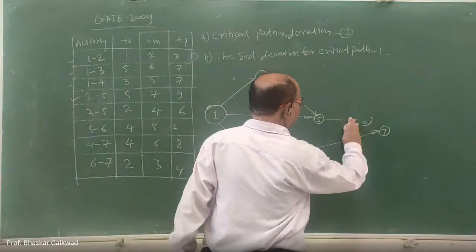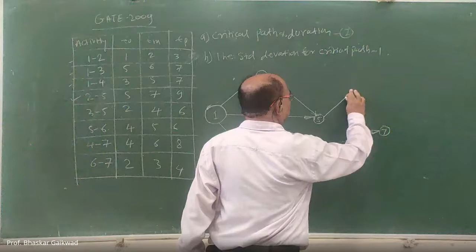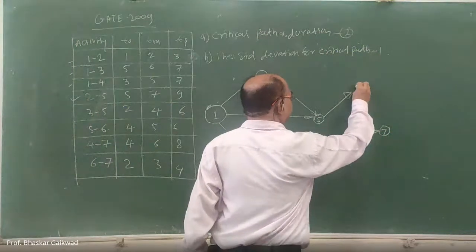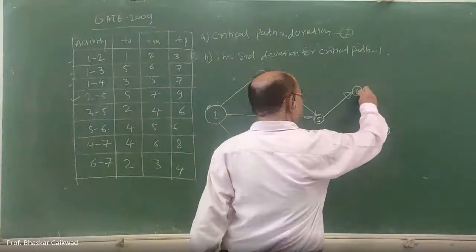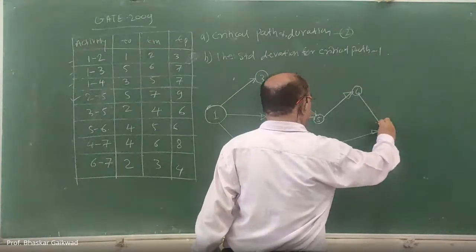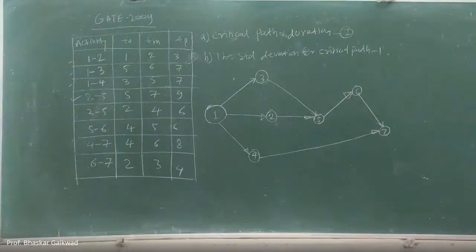I will change it a little bit for orientation purposes. This will be 6 and 6 to 7 here. This is the activity. Correct. So this is your network diagram.